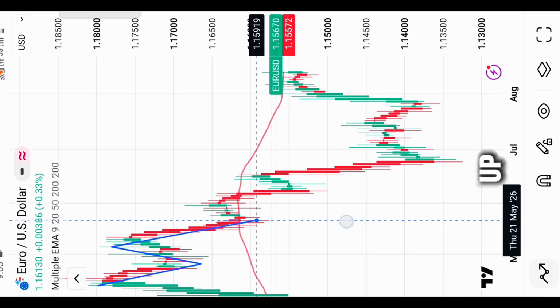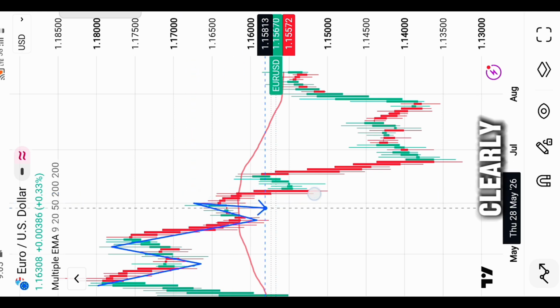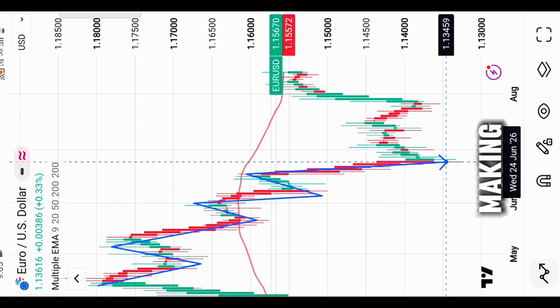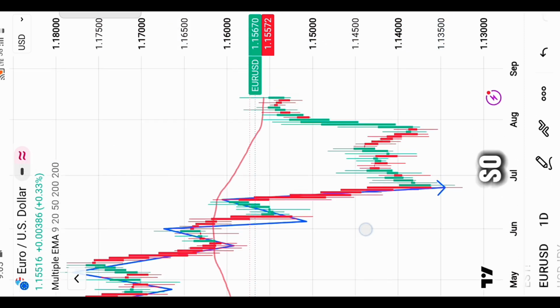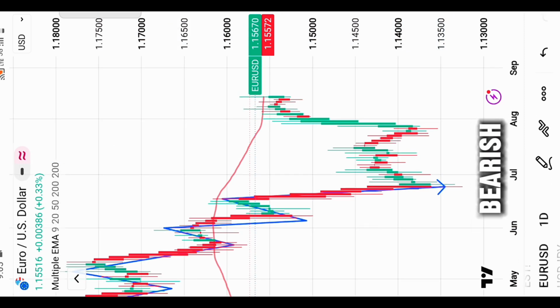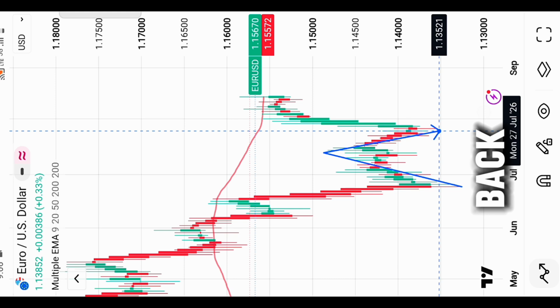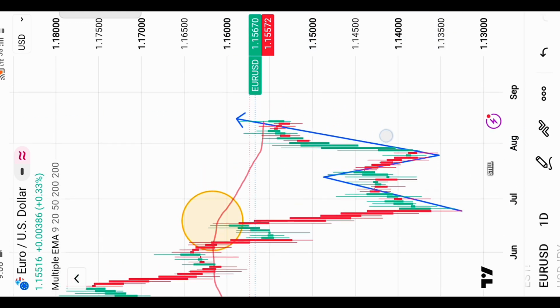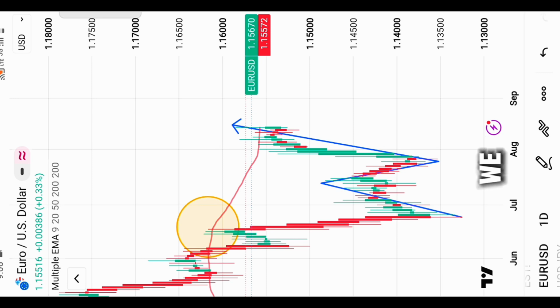Shorter term, on the daily chart, we can clearly see price is in a downtrend too, making lower highs and lower lows. So the long term daily trend is bearish. Recent low price is making a pullback. Price didn't break the recent swing low. Price is still below the swing low. In the pullback, we can clearly identify a short term bullish structure.